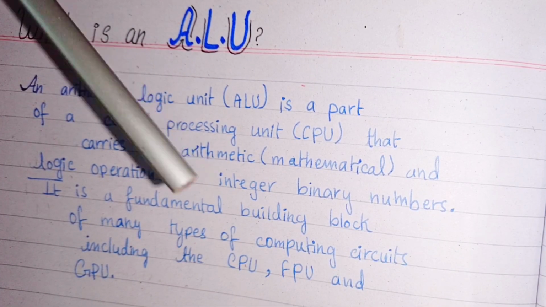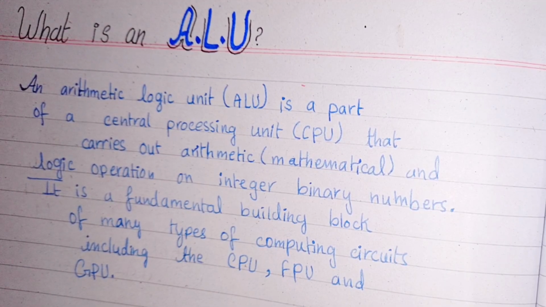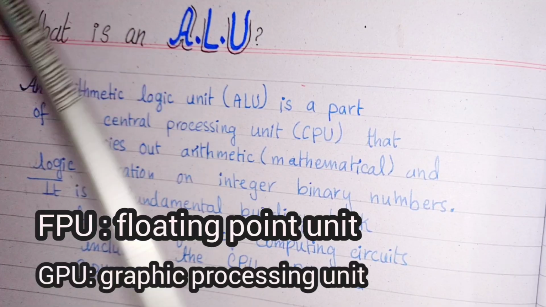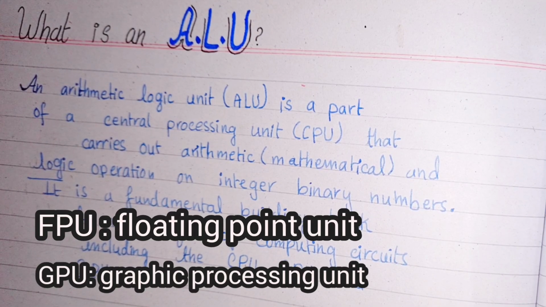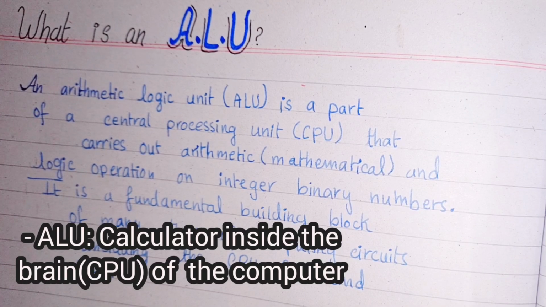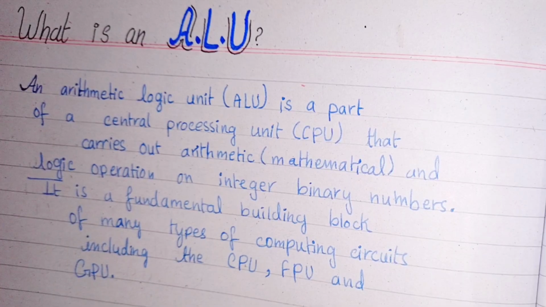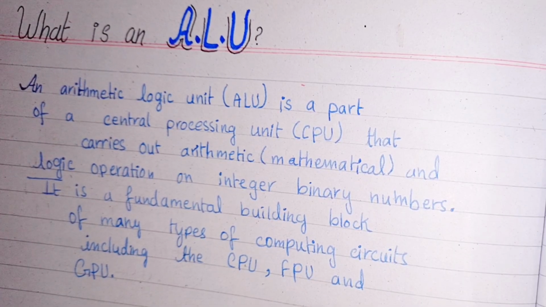Not just the CPU, it is also a part of the FPU and GPU. We will talk about the FPU and GPU in a later video. So you can think of it as a calculator inside the CPU. The CPU is the brain of the computer, and the calculator is the ALU inside the brain of the computer.